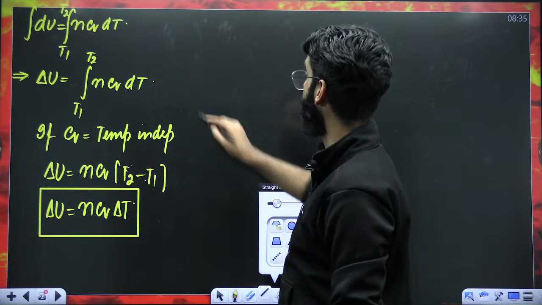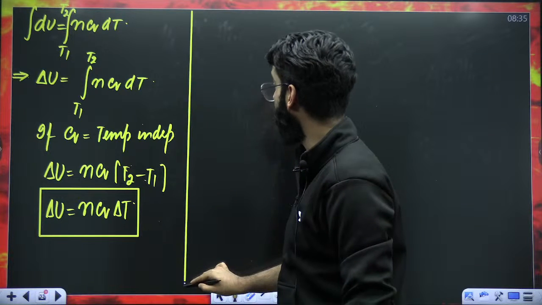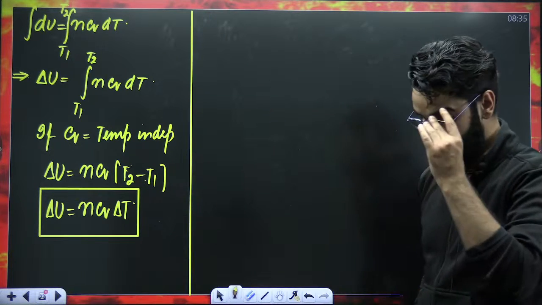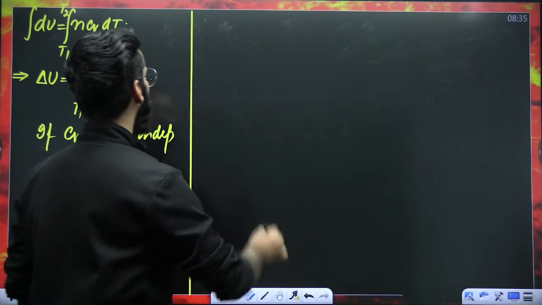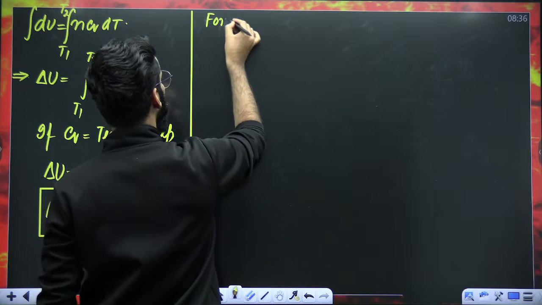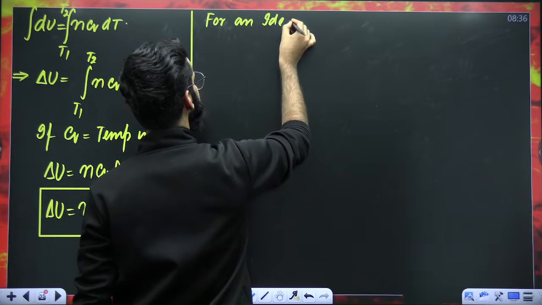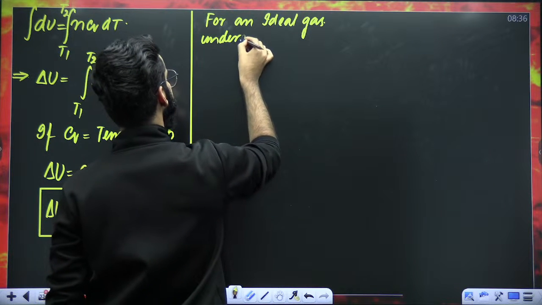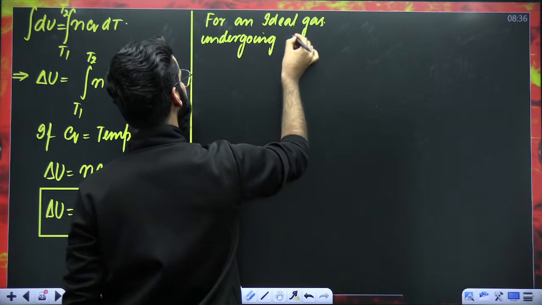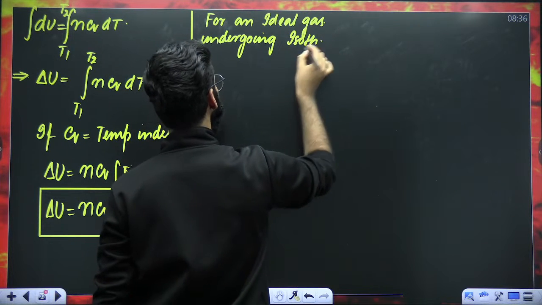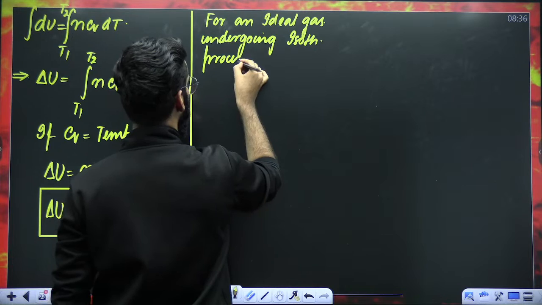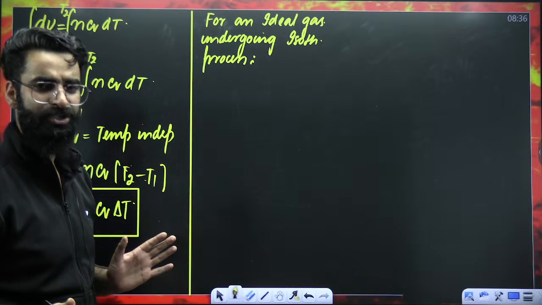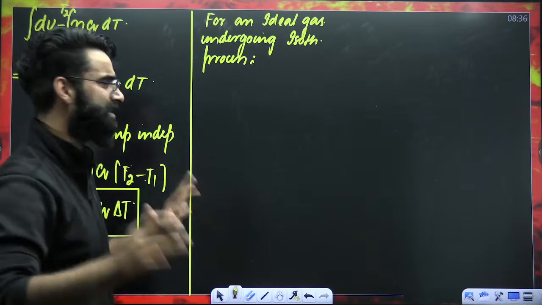Now we will try to understand one more thing. See guys, imagine that you have an ideal gas undergoing an isothermal process. What does that mean? You are changing the state of the gas without changing its temperature.